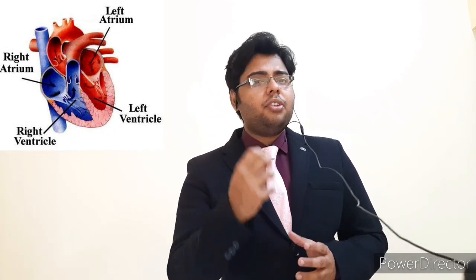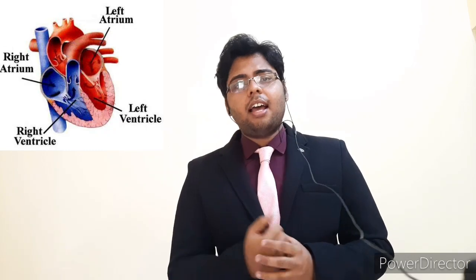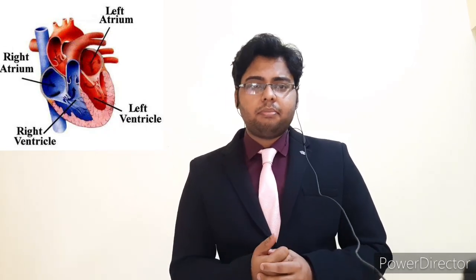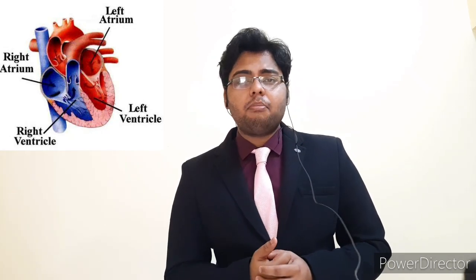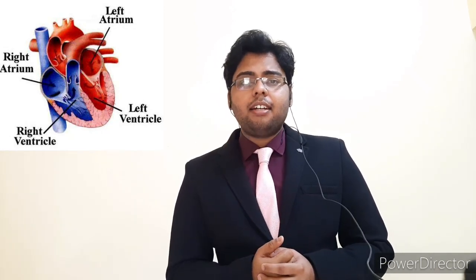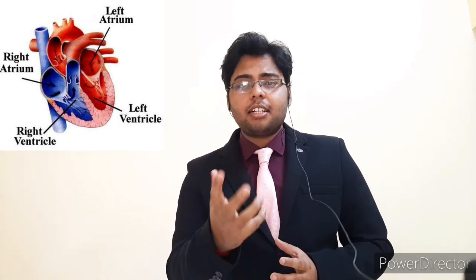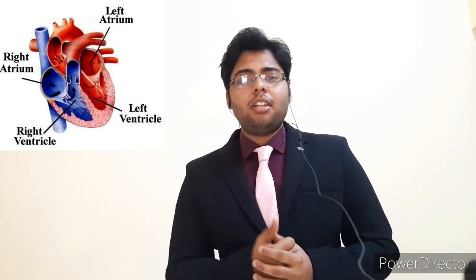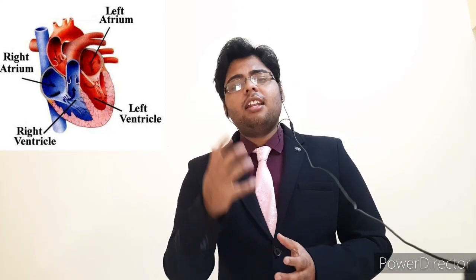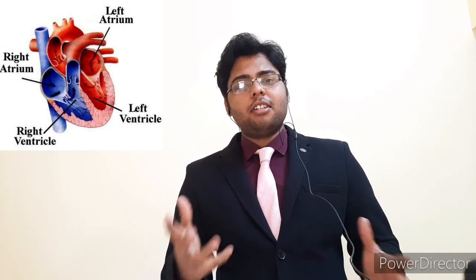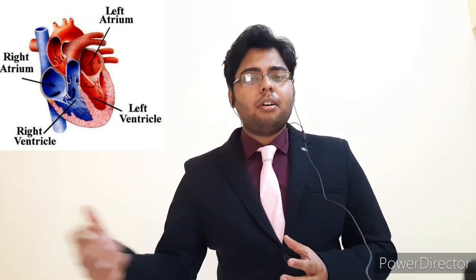So, the right atrium collects blood from the veins and it pumps it into the right ventricle. The right ventricle collects blood from the right atrium and it pumps it into the lungs where the blood is loaded with oxygen. The left atrium collects blood from the lungs and it pumps it into the left ventricle. And the left ventricle collects the oxygenated blood and it pumps it into the body. So these are the four chambers, and there are four functions of these four chambers.